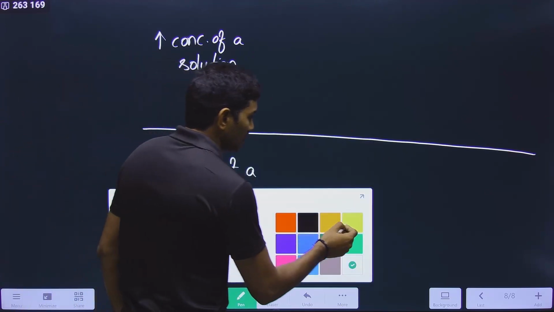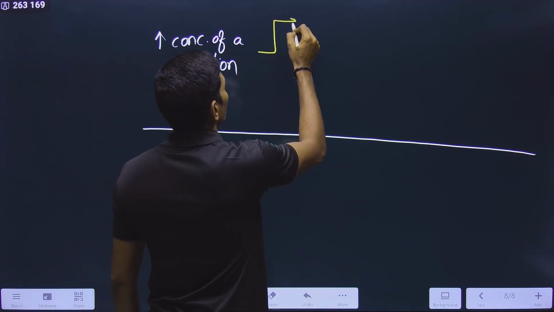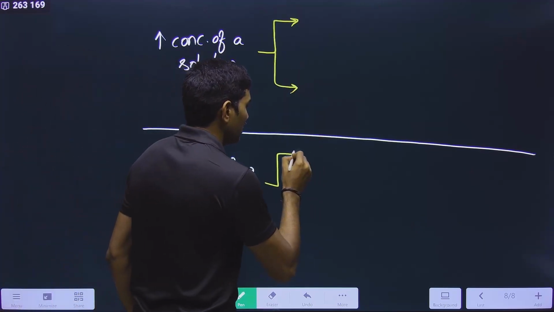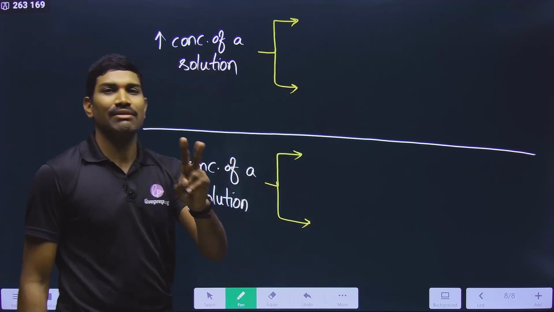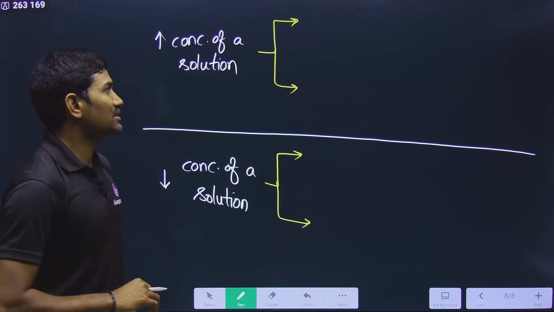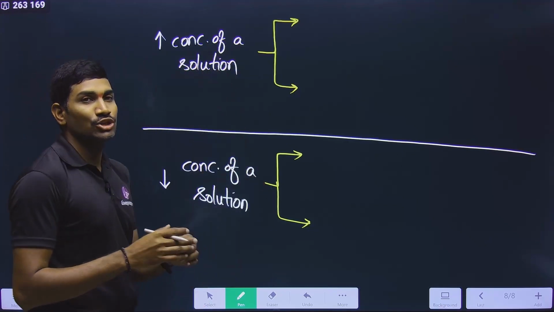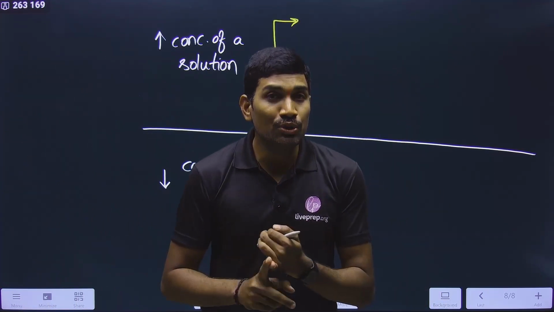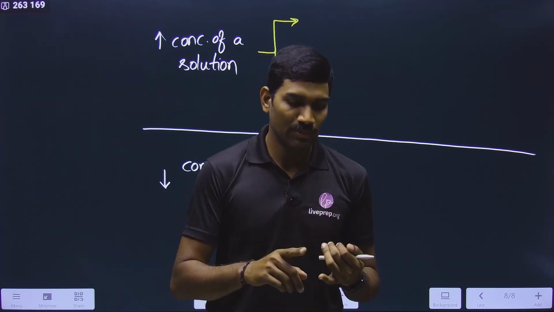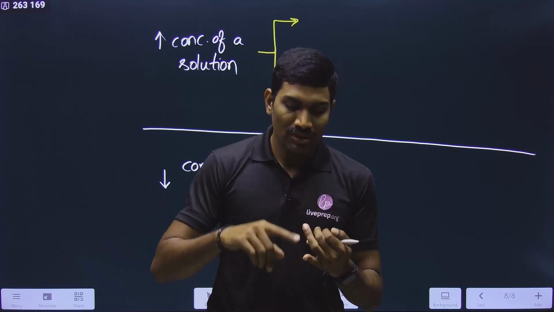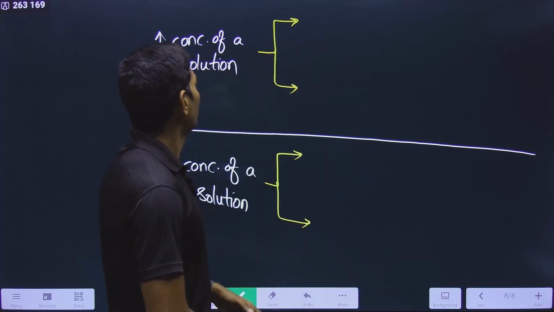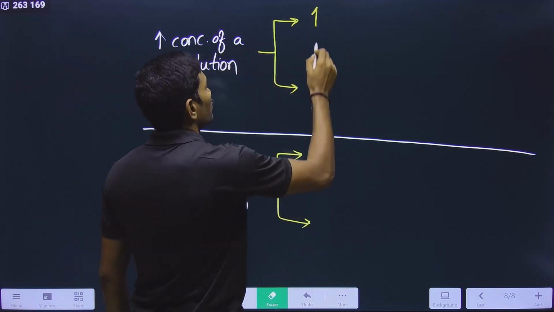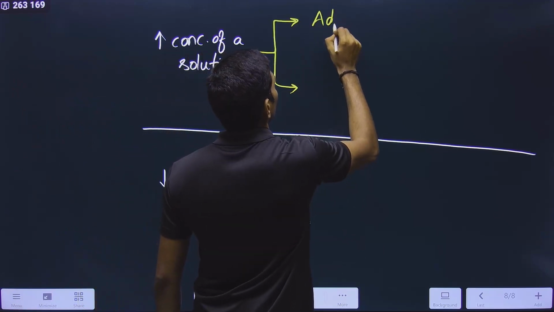So observe carefully. To increase the concentration of a solution, we have two options. In the same way, to decrease the concentration of a solution also we have two options. Now understand these options. A solution has two things: one is a solute, the other is a solvent. Now, how can you increase the concentration of a solution? By adding solute.